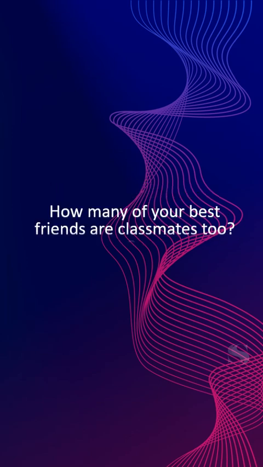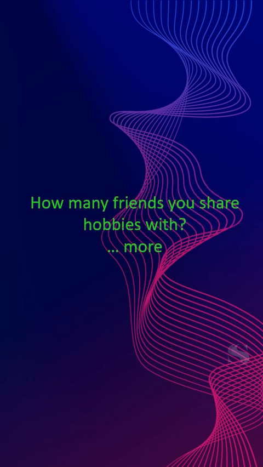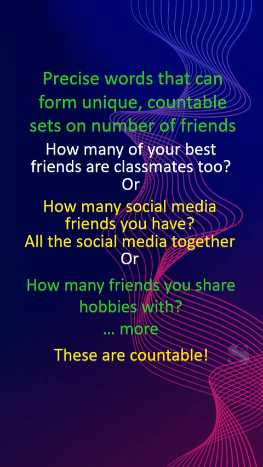How many of your best friends are classmates too? Or how many social media friends you have? All the social media put together. Or how many friends you share hobbies with? And many more like these are possible. These are all clearly countable, with little possibility of miscounting friends.